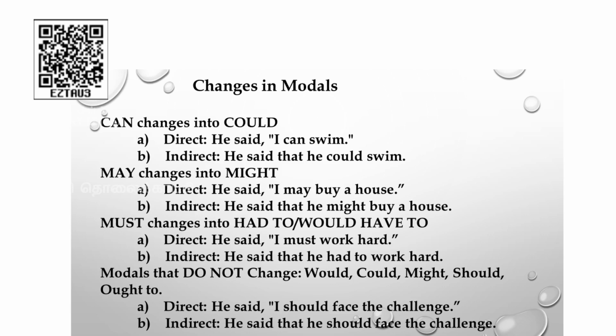See the example. He said, "I should face the challenge." Actually, the should is in past tense. The modal's past tense will not change. He said that he should face the challenge. What is the change that you have made there? Only the pronoun I is changed as he.